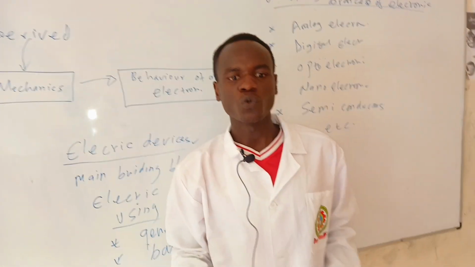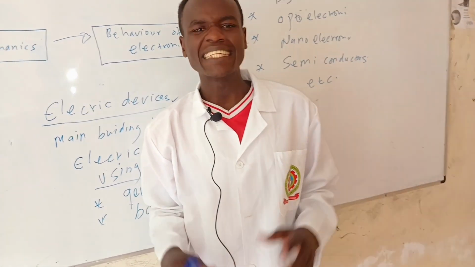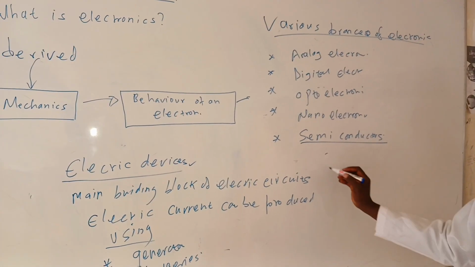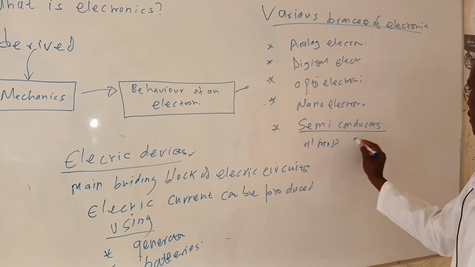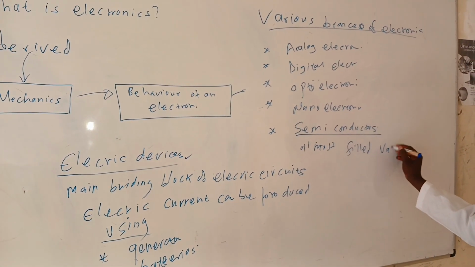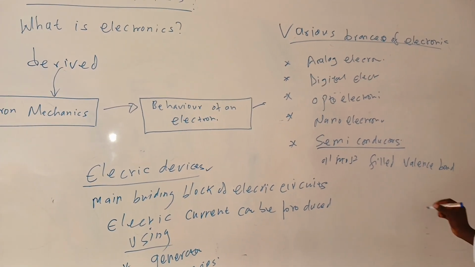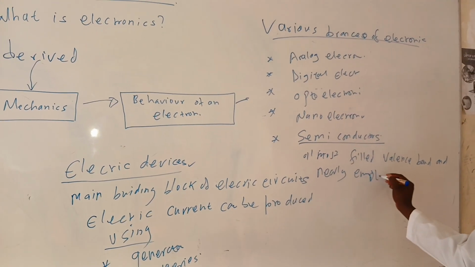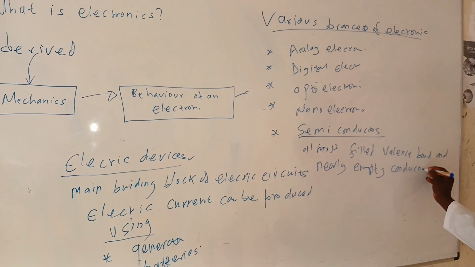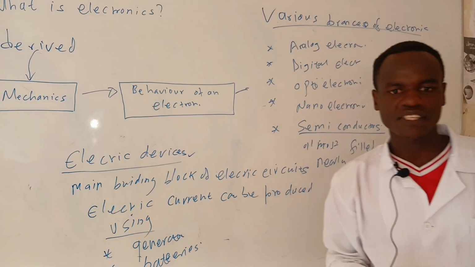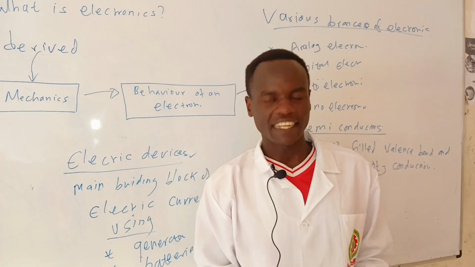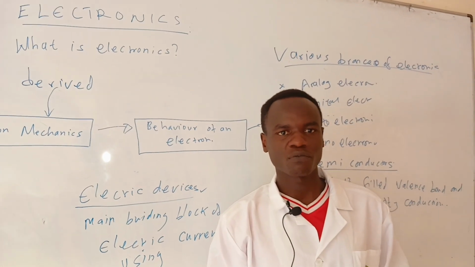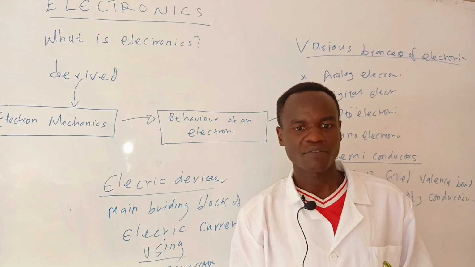Semiconductors, these are substances which have almost filled valence band but nearly empty conduction band, with an approximation of 1 electron volt gap.